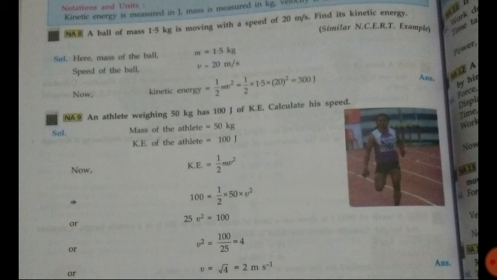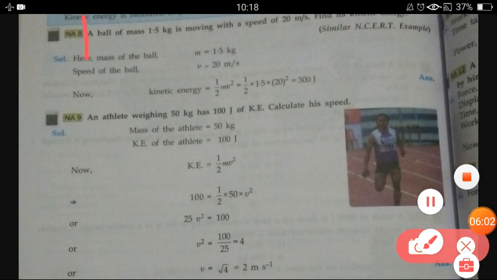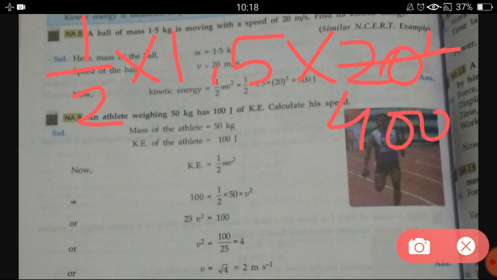So we directly put the value of mass and velocity in the formula of kinetic energy, and by solving that equation we will get kinetic energy as 300 joule. So how to solve this equation? We have 1 upon 2 into 1.5 into 20 square. 20 square means 400, so in place of 20 square we will write 400.